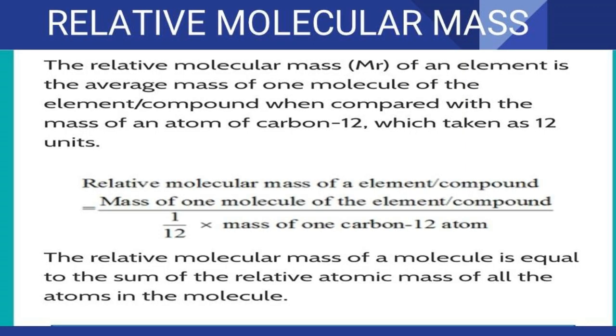Relative molecular mass, RMM. The relative molecular mass of an element is the average mass of one molecule of an element or compound when compared with the mass of an atom of carbon-12, which is taken as 12 units. So, relative molecular mass of an element or compound is defined as the mass of one molecule of an element or compound divided by 1/12 of the mass of one carbon-12 atom.